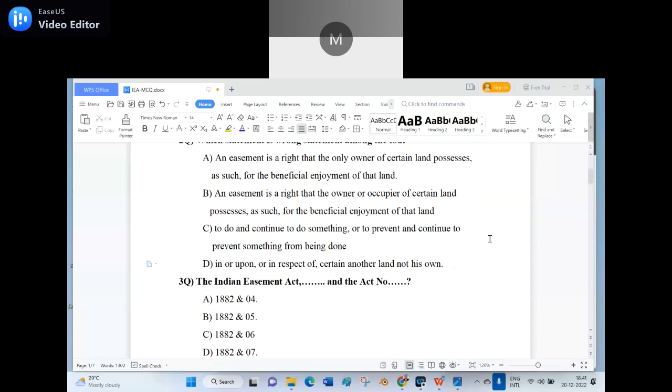Okay, third question. The Indian Easement Act dash and the Act number dash. I don't think it's a tough question. Shoot. Option A, 1882 and 4. Option B, 1882 and 5. Option C, 1882 and 6. Option D, 1882 and 7.